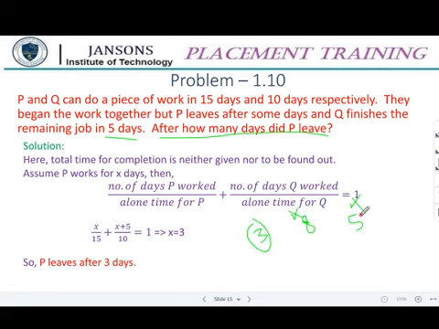Is it clear? After completing the work, you have to check the question again. This is the hint I am saying continuously. What is the question? This is where we normally make mistakes. Correct?